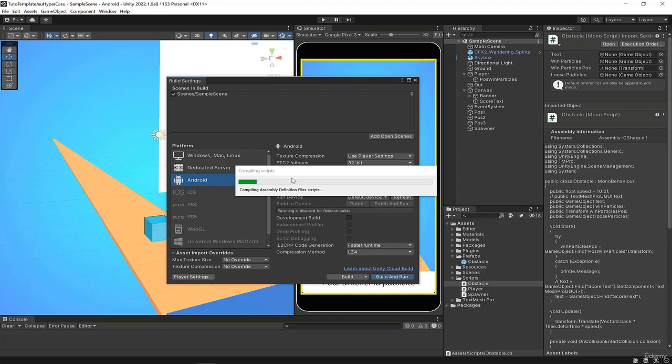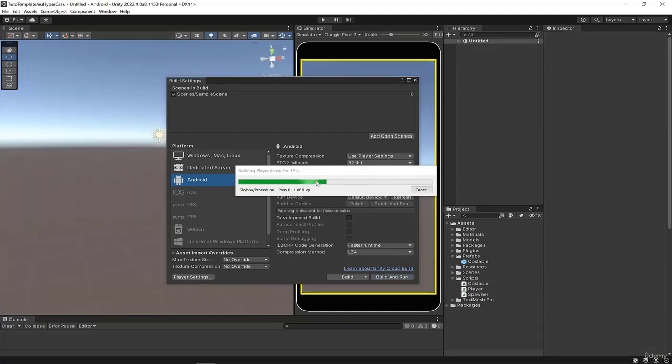If you encounter an error, you should refer to the Unity documentation. You search for Unity documentation, configure Android. If there's an error, it means that you might not have properly configured your development environment. Build takes a little bit of time, but this one should be pretty fast because the project is light.